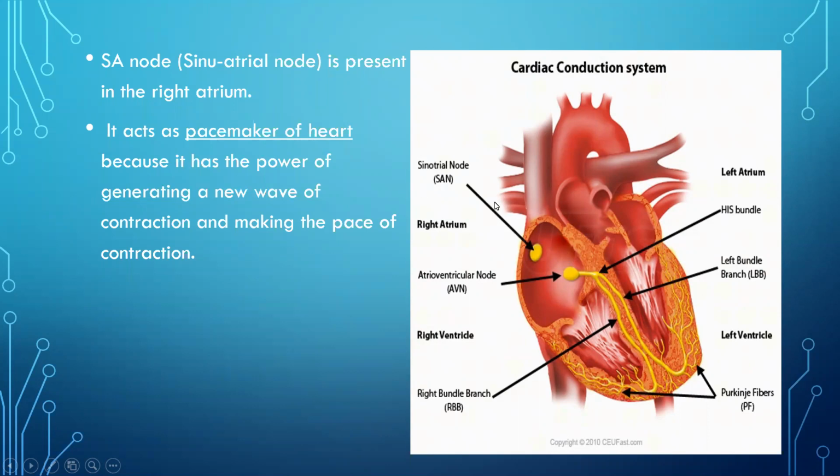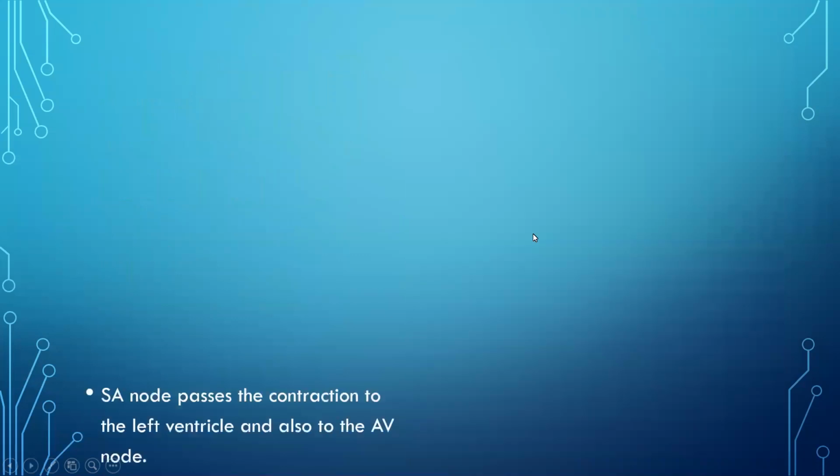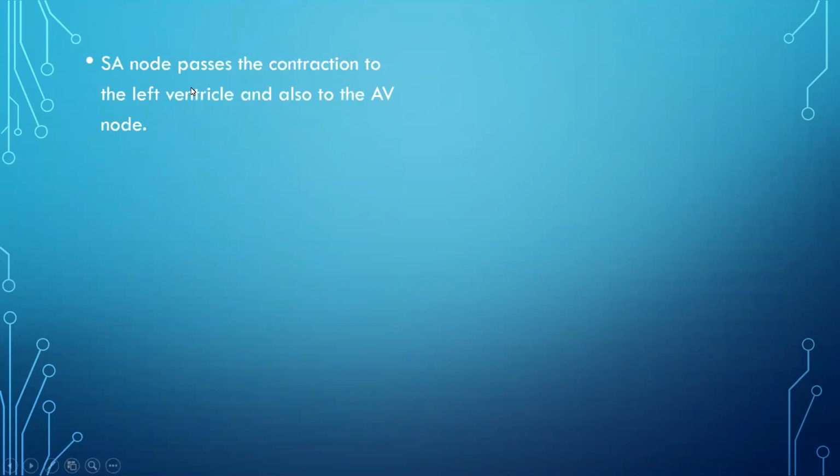So this was the first node, which is called the sinoatrial node. Now this sinoatrial node passes the contraction to the atrioventricular node.